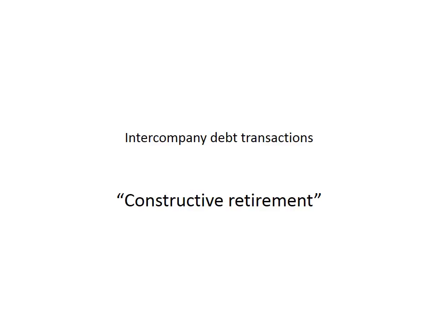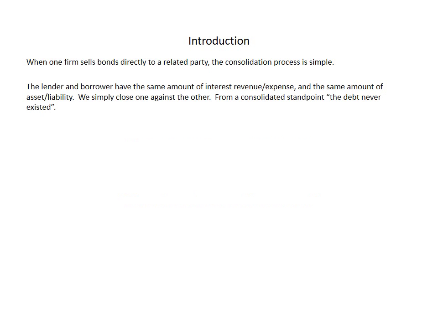Okay, let's go ahead and talk about the second type of intercompany debt transaction, which is going to be referred to as constructive retirement, when one company issues debt into the open market and then the related company comes along and buys it up in the open market.